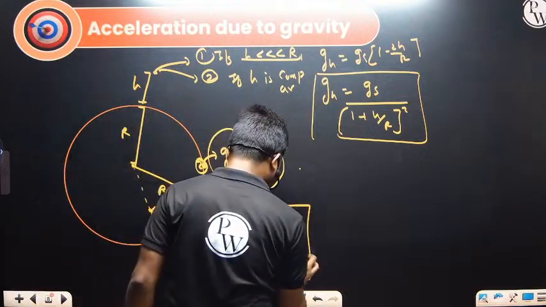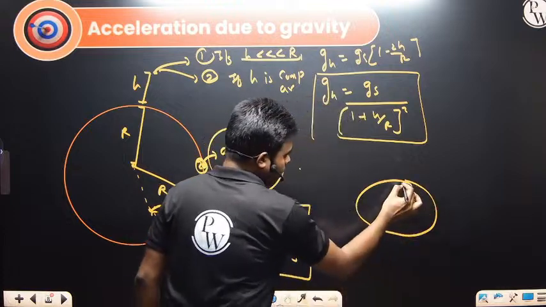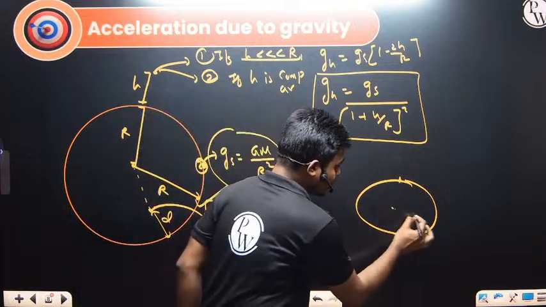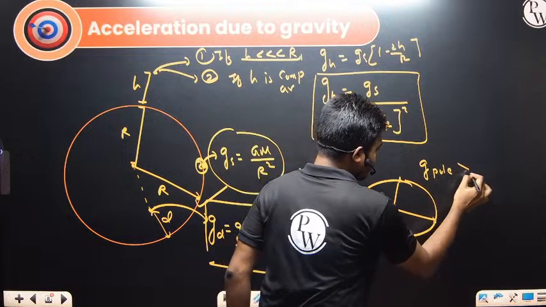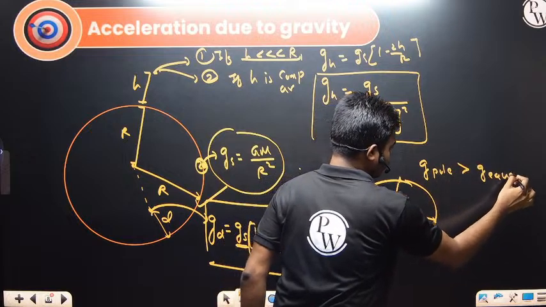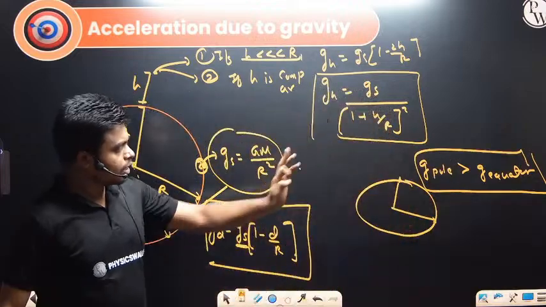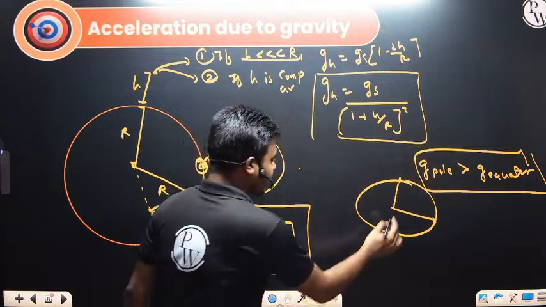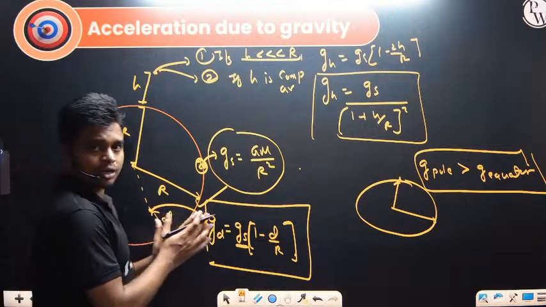We know that our Earth has a slightly smaller radius of curvature at the poles and a larger radius of curvature at the equator. So G at the pole is greater than G at the equator. Keep this in mind: gravity at the pole is a little higher than at the equator because the radius is less there. So these are the points in acceleration due to gravity and gravitational field.